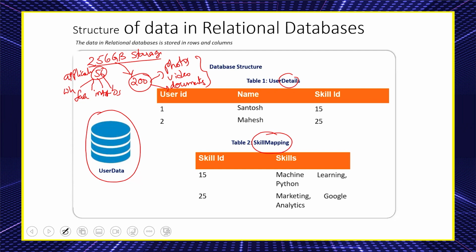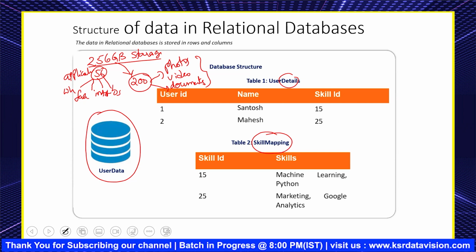Sir, what if the 200 GB is complete? You get a pop-up which is called storage full, or remove some unnecessary files. Your photos and videos are the most important for you, so you cannot delete them, like your friends' photos and family photos. But if you want extra space, you need to buy it from Google Cloud or some other cloud.